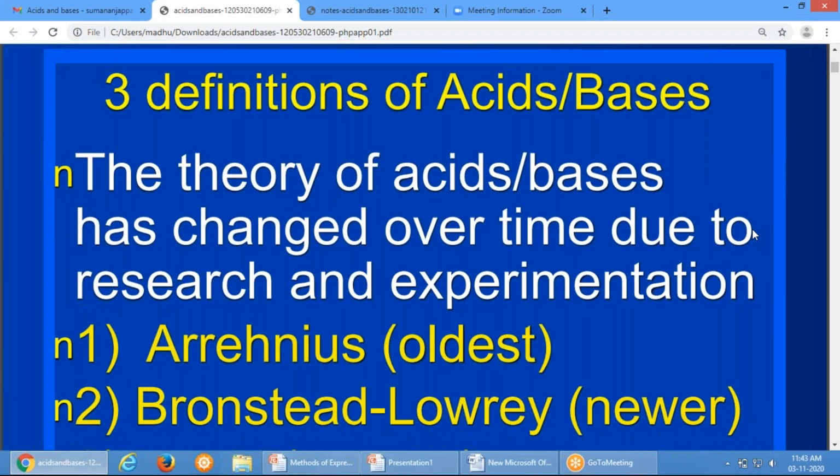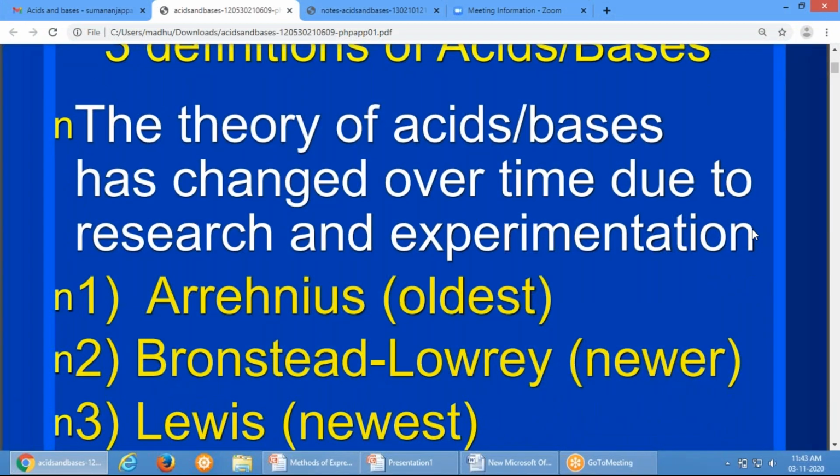The theory of acids and bases has changed over time due to research and experimentation done by various scientists. We have three theories: Arrhenius theory, Bronsted-Lowry theory, and Lewis theory. The first and oldest is Arrhenius theory. The second is Bronsted-Lowry theory, which is a newer one, and the latest is Lewis theory. You need to study all these three theories.